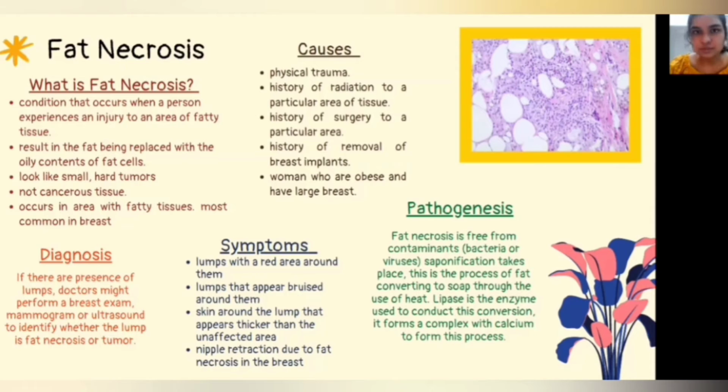Next, we look at the pathogenesis of fat necrosis. Fat necrosis is free from contaminants such as bacteria or viruses. Saponification takes place. This is the process of fat converting to soap through the use of heat. Lipase is the enzyme used to conduct this conversion. It forms a complex with calcium in this process.